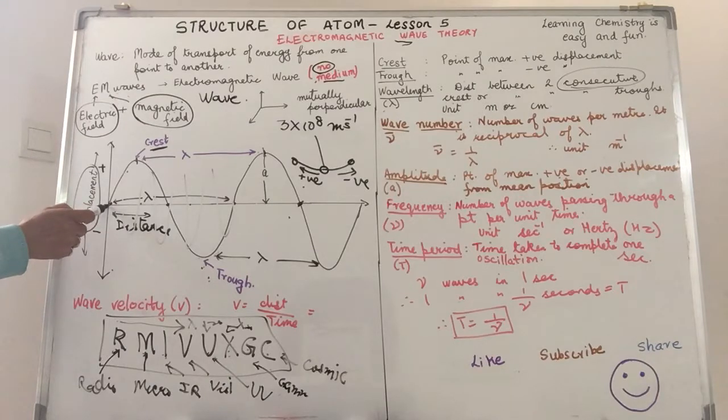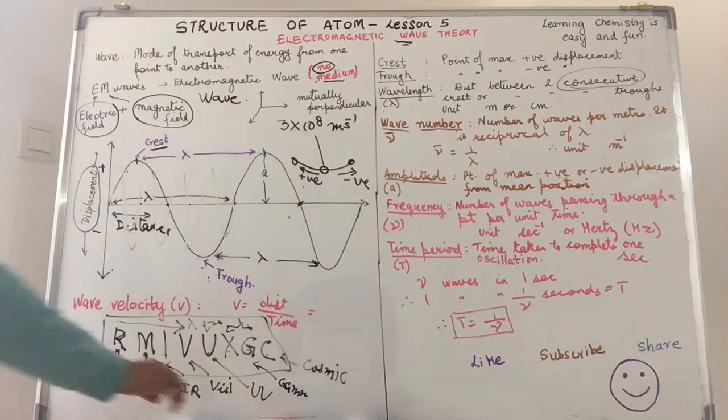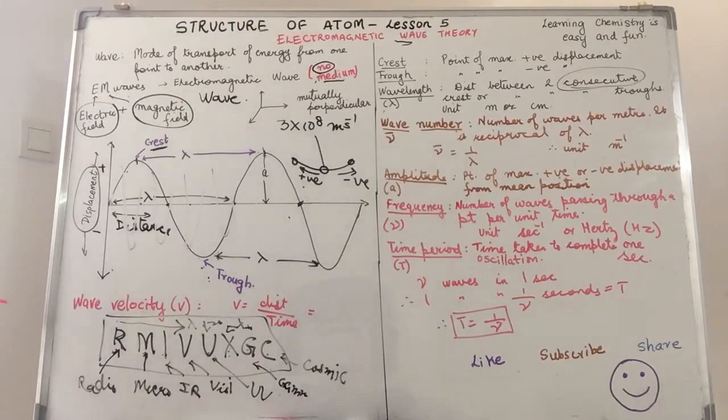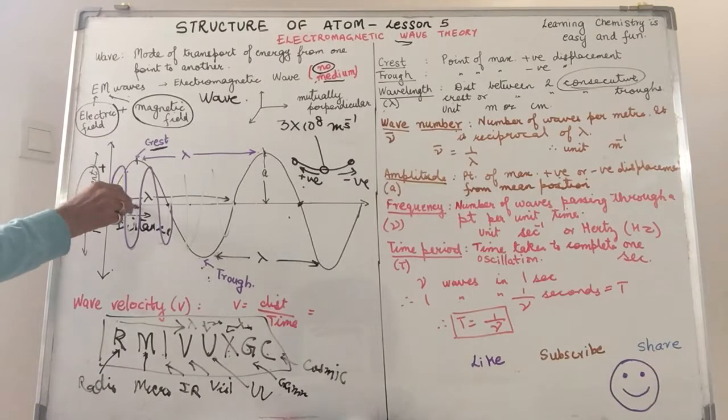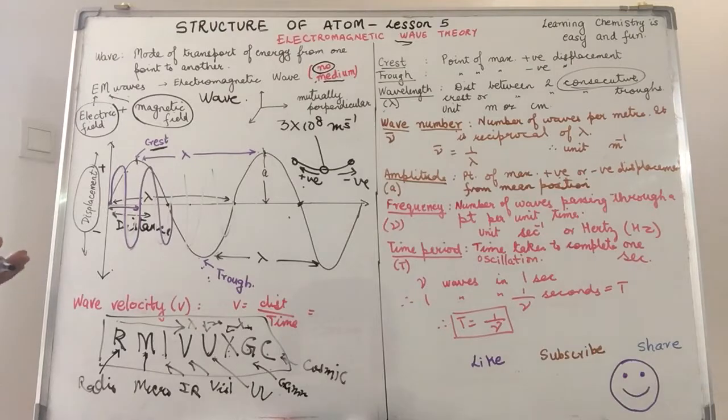Obviously, when I increase the frequency, the wavelength actually decreases. So, if I have more waves passing through this point per unit time, the wavelength is actually going to decrease, right? So, now the wavelength is this. In other words, frequency increases, wavelength decreases.